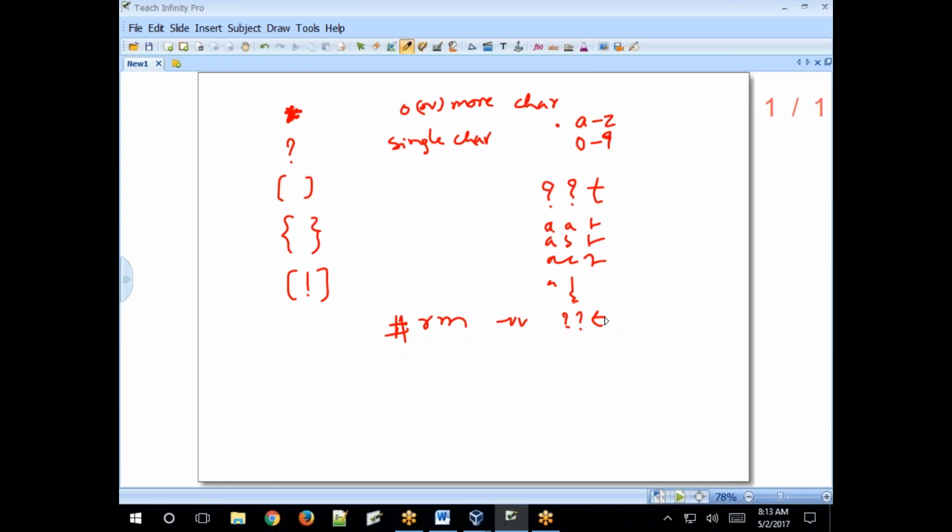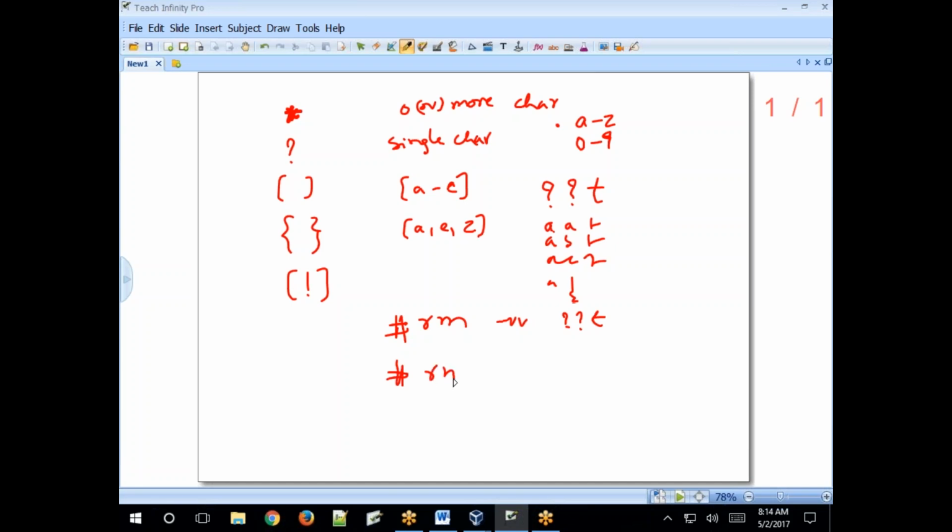Okay? Got it? What is asterisk and what is question mark? Clear? Next, square brackets. What is square brackets? Specifies range. Specifying range between A to E, or A comma E comma Z. Specifying range.